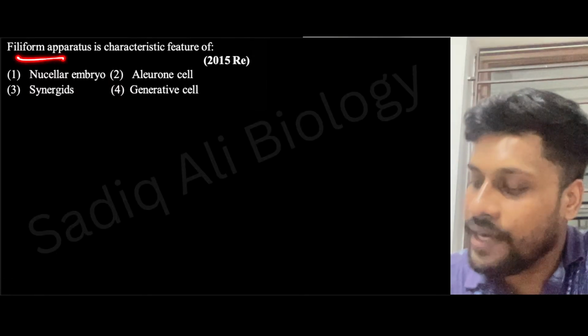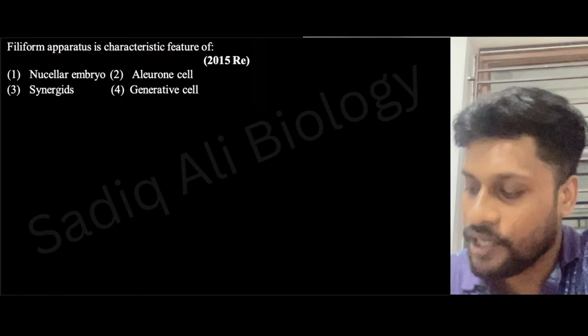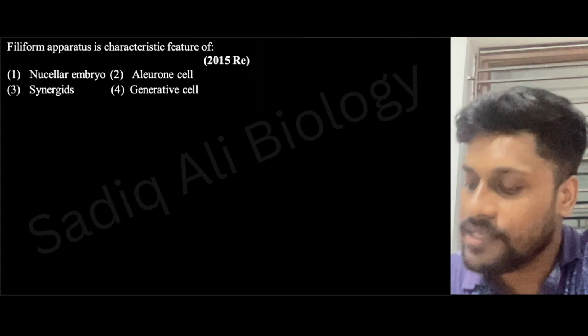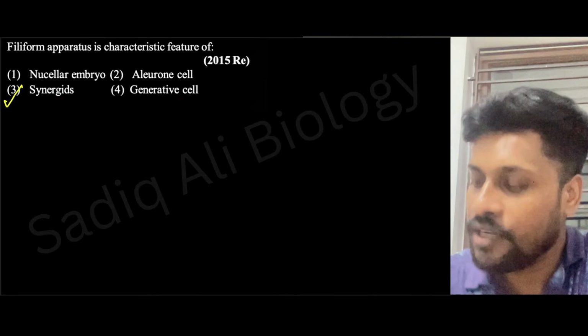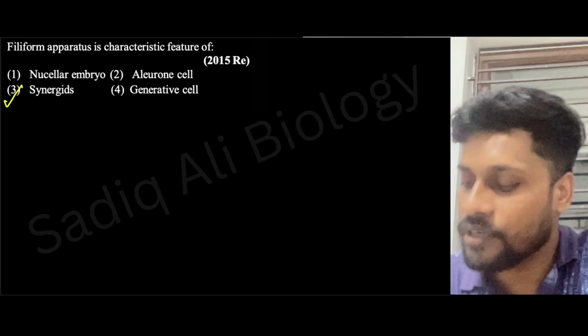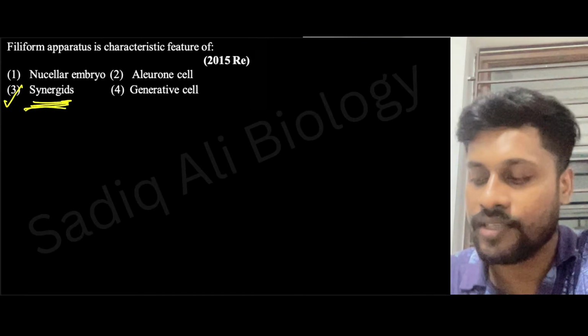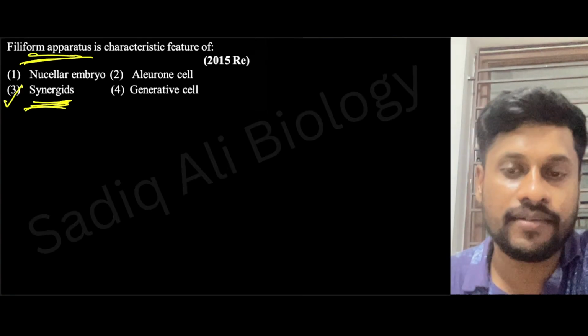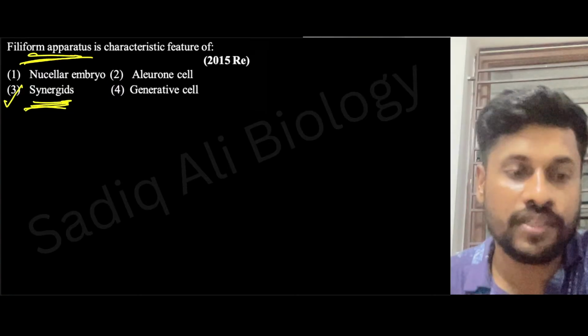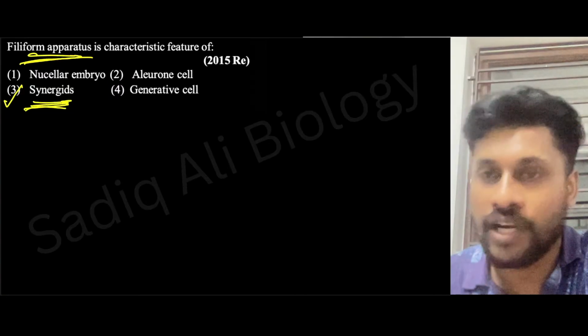The filiform apparatus is characteristic feature of nucellar embryo, aileron cell, synergid, and generative cell. Easy one. Answer will be synergid. Filiform apparatus is characteristic feature of synergid. And what is the function of filiform apparatus? Guiding pollen tube is the characteristic feature of filiform apparatus.